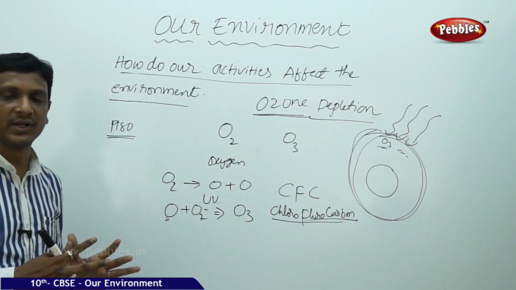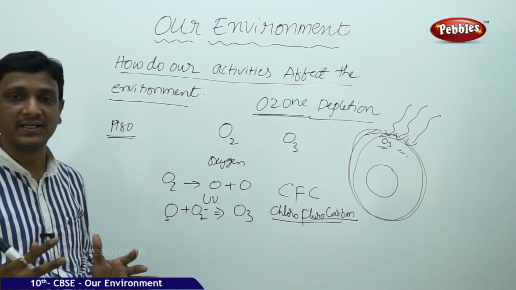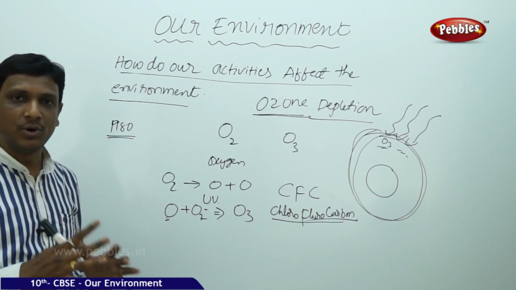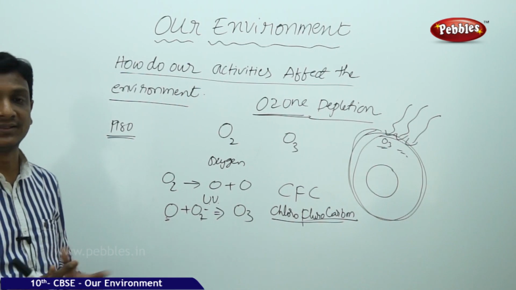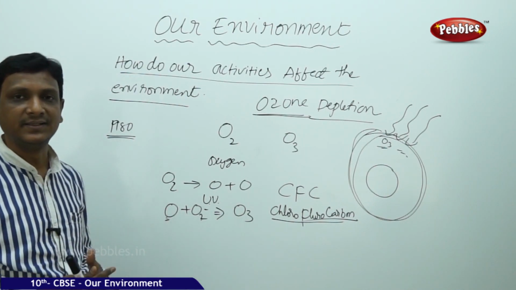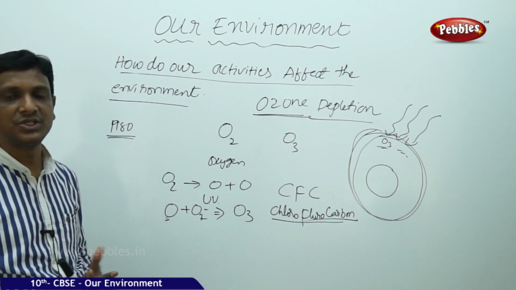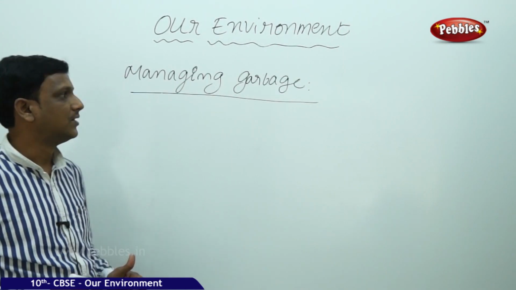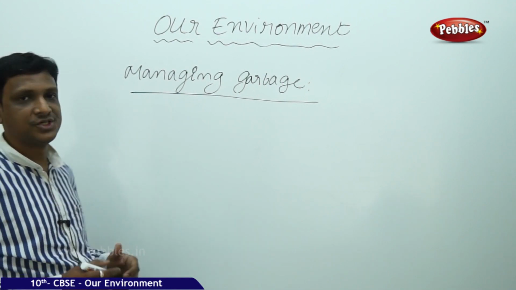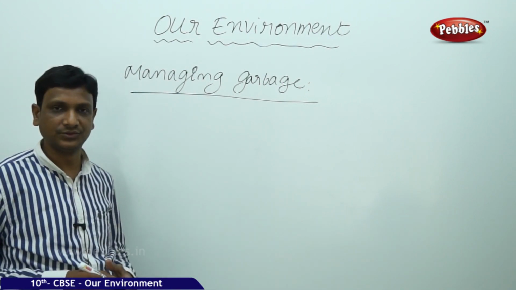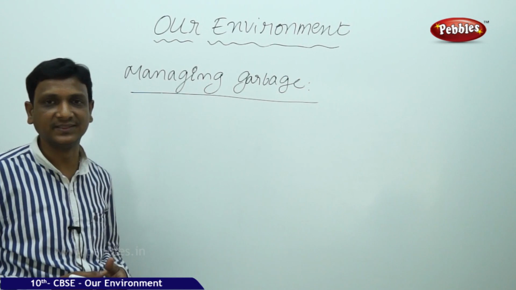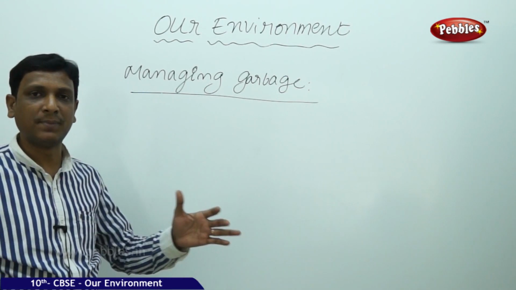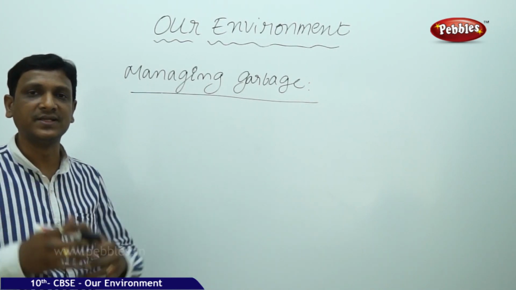We want the progress to be at a very high rate, at a very high speed. But at the same time, there should be concern about the other things which are happening to the environment. Otherwise, they may lead to very dangerous conditions in which we cannot continue our life. So let us see the garbage that is produced in each and every house, that is dumped in the outskirts of cities. This garbage is accumulated in piles and heaps, just like mountains.